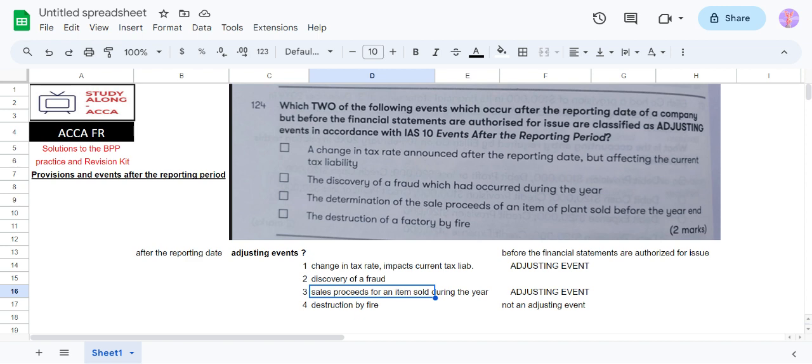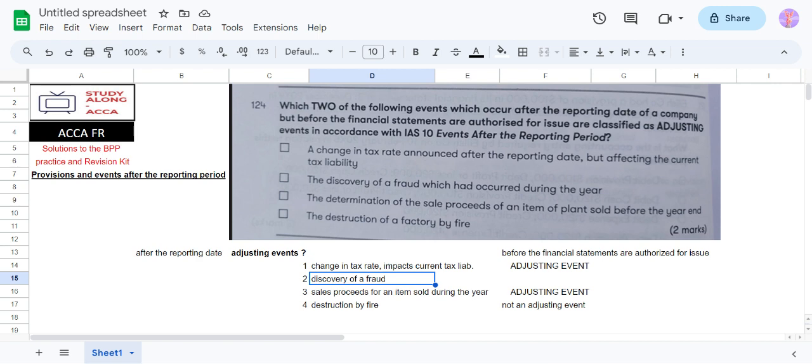But sales proceeds for an item sold during the year is an adjusting event because if we didn't know the sale proceeds and the sale happened during the year, it needs to be reflected in the financial statements. Discovery of a fraud which had occurred during the year. We discovered a fraud, but it doesn't talk about any amount as such.